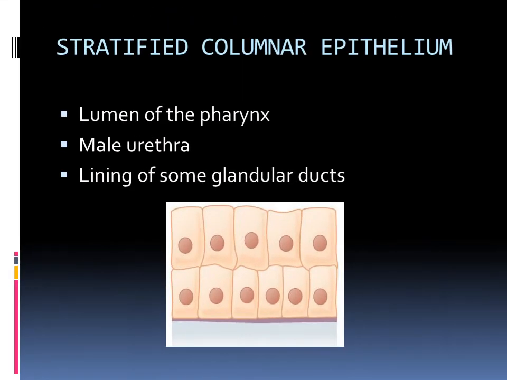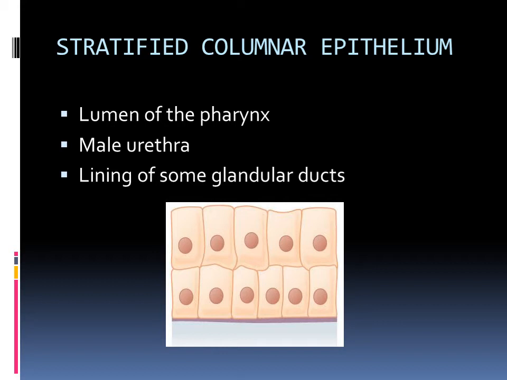So the third one is stratified columnar epithelium. Have you got the point here? Here also, the same: more than two layers will be there, and the shape of the cell is columnar, which means pillar shape. Okay, so let us see its location.